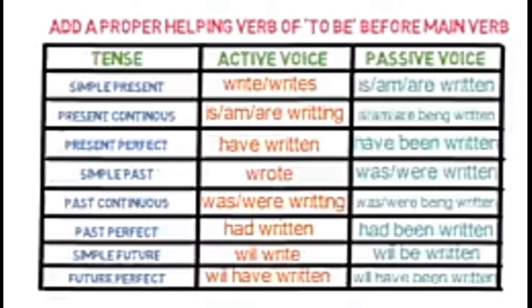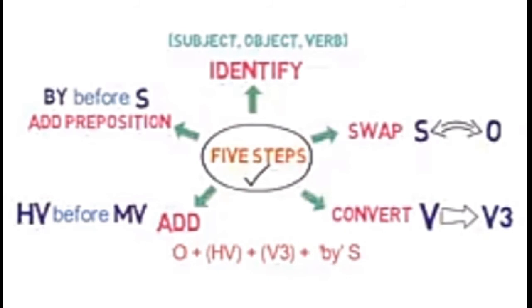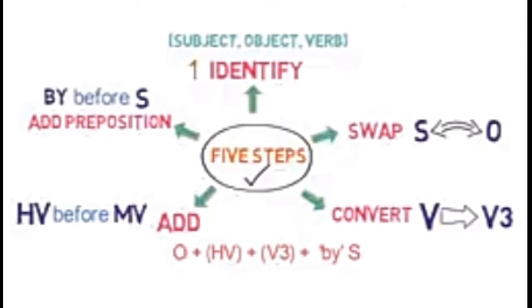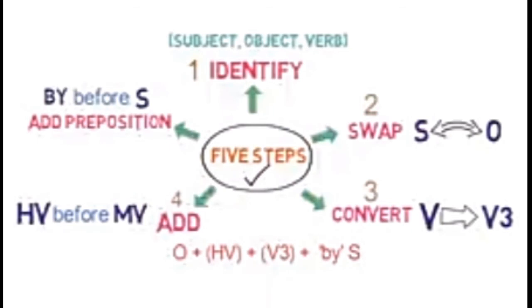Let's revise what we have learned in this video. We defined the 5-step formula to convert any active voice to passive. First step is to identify the subject, object and verb in any sentence. Second step is to swap the subject with the object and object with the subject. Third step is to convert the main verb to its third form, that is past participle form. Fourth step is to add a suitable helping verb before the main verb based on tenses. Then finally add a by before a subject to make it complete.